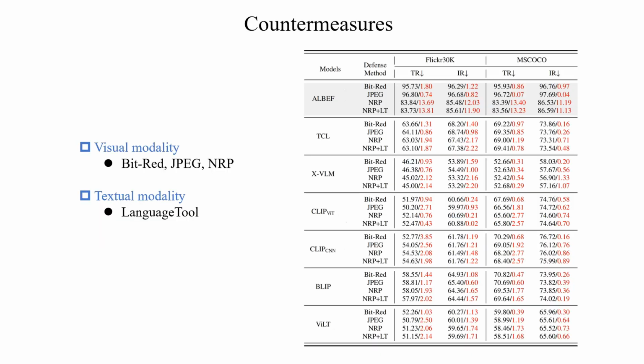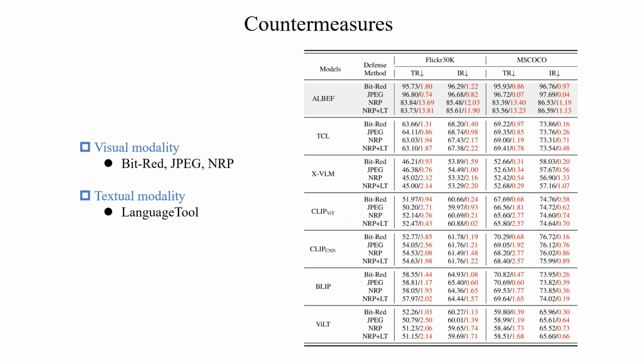Regarding defense mechanisms, traditional adversarial defense methods focusing on visual or text modalities may not be suitable for VLP tasks due to the need for class labels and output probabilities. We explored input space defenses but found existing methods ineffective against TMM attacks.